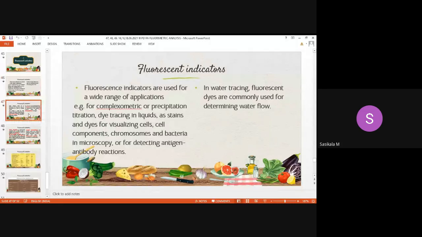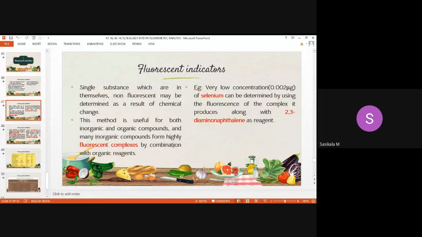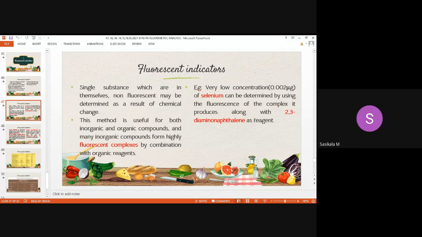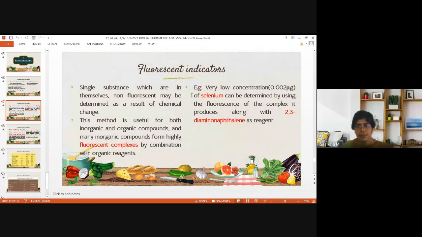Okay. And here some examples I have given, like selenium. It converts non-fluorescent to fluorescent compound by means of indicating with the color change. It will have its own color. For example, with 2,3-diamino naphthalene as reagent, selenium will be detected. It forms a complex with this reagent to be analyzed by the fluorescent method.